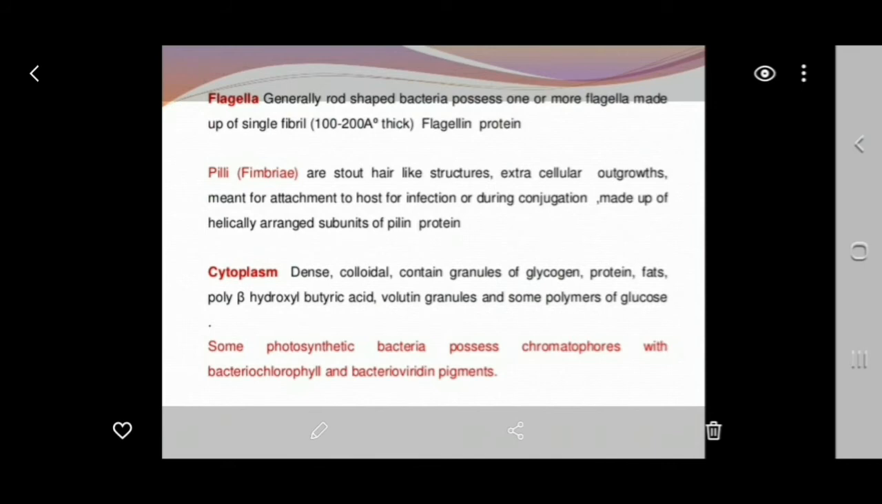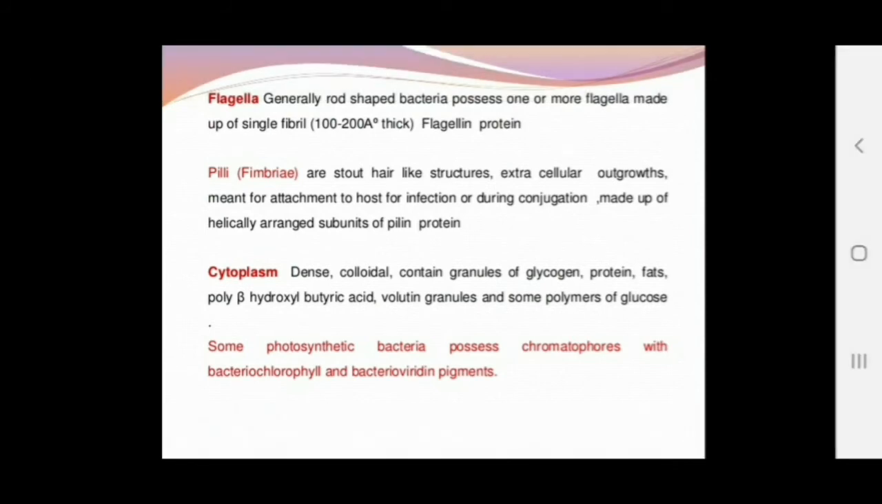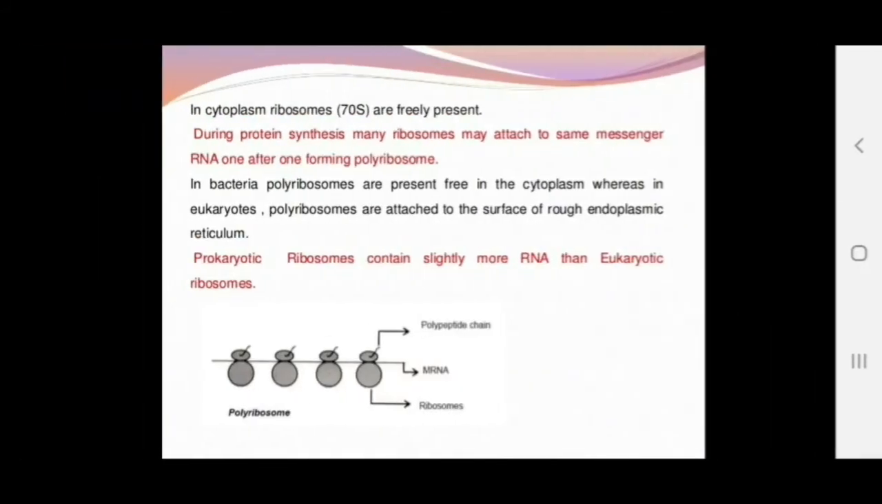The cytoplasm is a dense colloidal substance and it contains granules of glycogen, proteins, fats, polysaccharides. The different granules they are consisting of. Some photosynthetic bacteria also possess chromatophores, with bacteriochlorophyll or bacterial chlorophyll for the photosynthesis process. Clear?